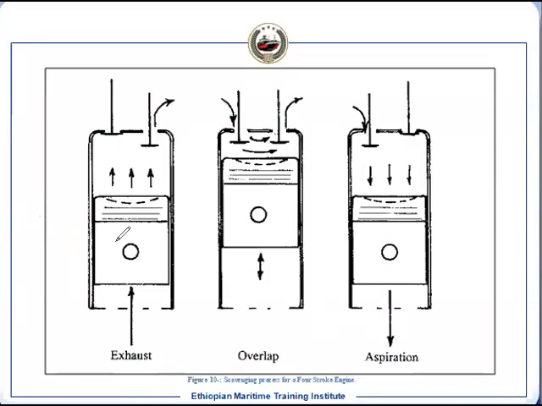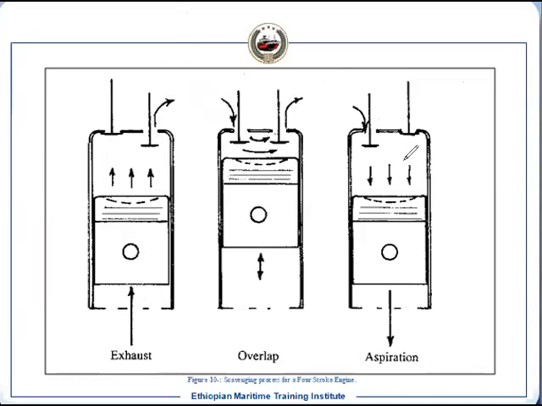And this is the diagram. This is the exhaust: the piston is moving upward and the exhaust is coming out from the exhaust valve. As we have seen, the overlap starts 15 degrees before TDC when the inlet opens, and the flow from the inlet pushes out the remaining exhaust.